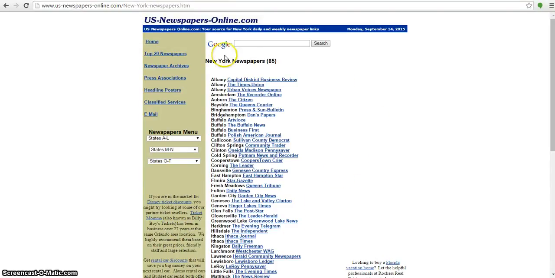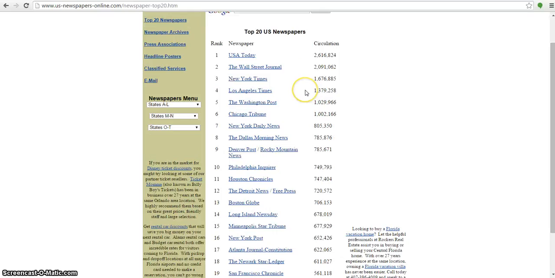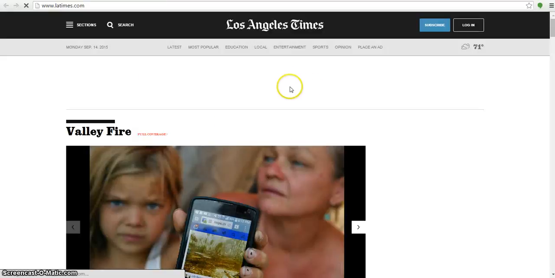states. For the top 20 newspapers, which is what I recommend, there's a link here on the left sidebar for top 20 newspapers, and it shows you the top 20 newspapers in the United States, and it will link to these. Okay, each newspaper's website is going to be set up a little bit differently. I'm going to pretend that I'm going to follow the LA Times. So I'm going to click on LA Times.